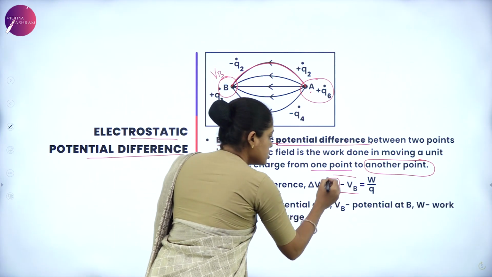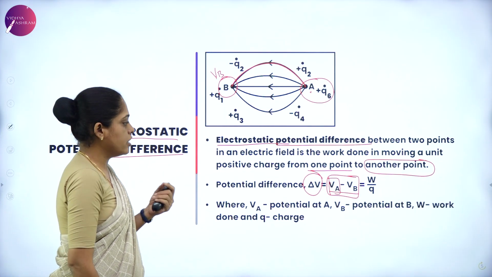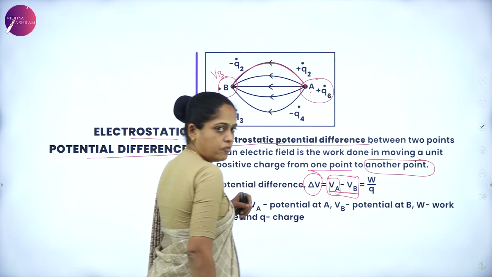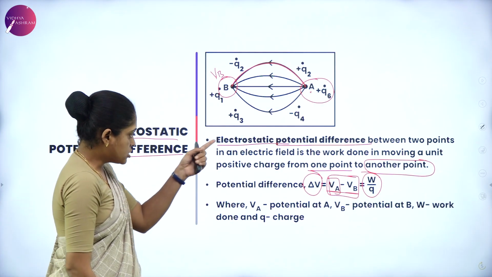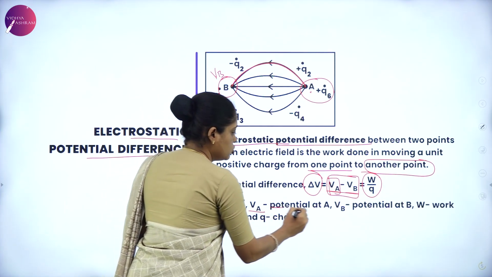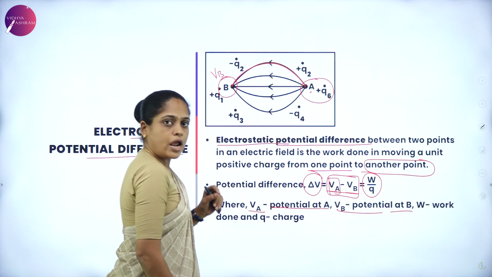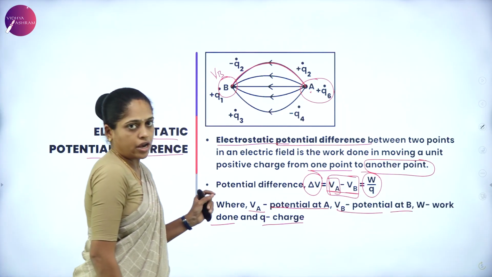The difference in this potential is the electrostatic potential difference, and it is equal to VA minus VB, which is also equal to W by Q. Explain the terms in the expression: VA is the potential at A and VB is the potential at B, W is the work done, and Q is the charge.